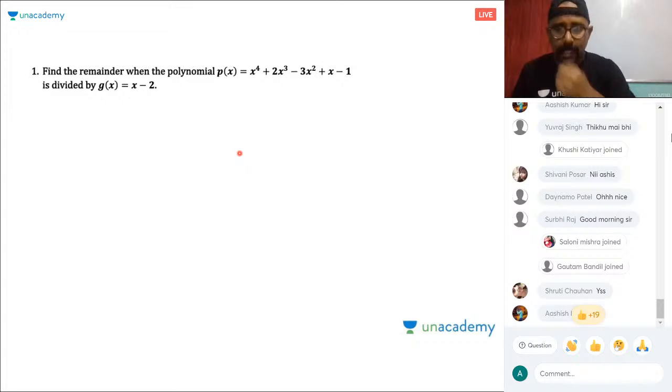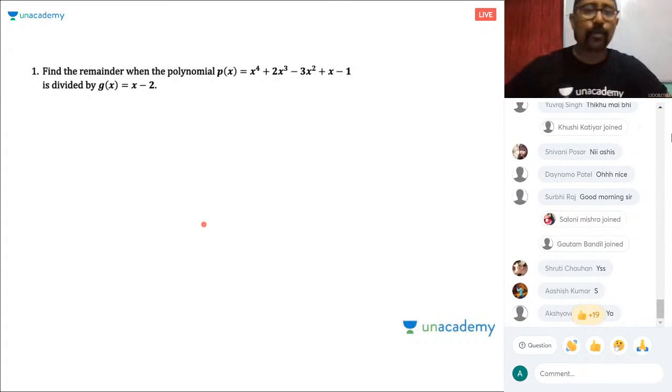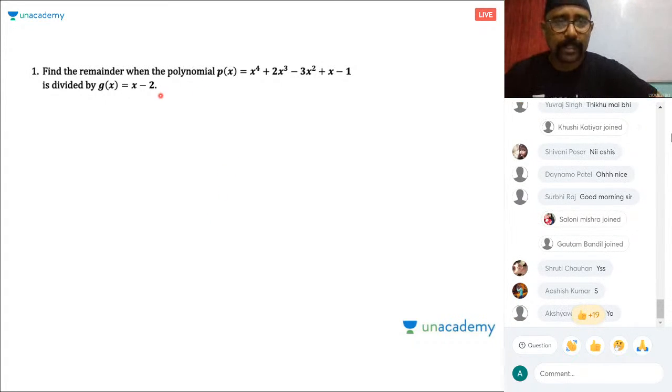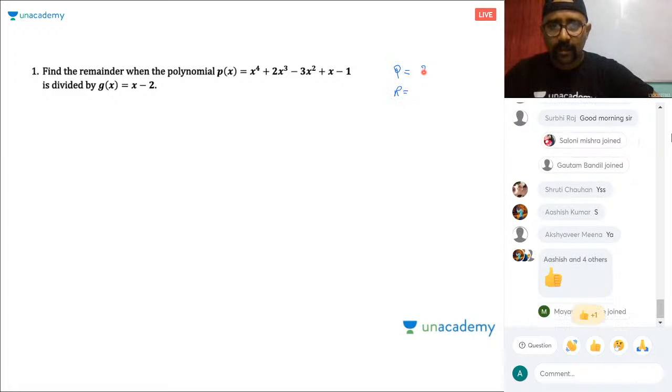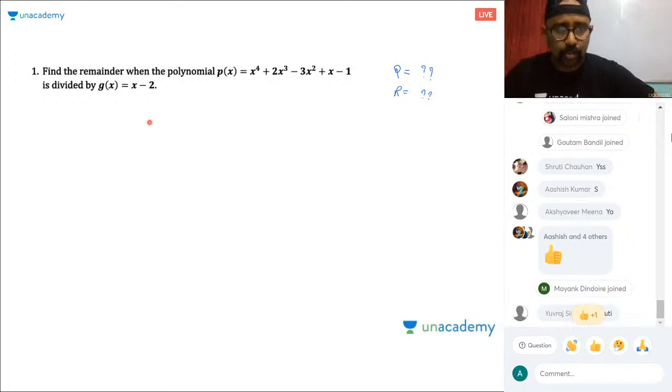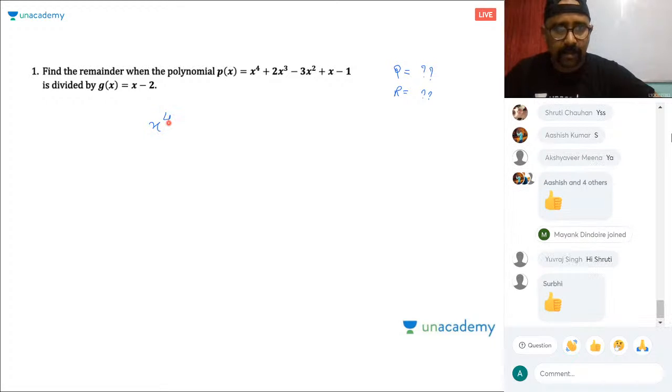So, this is the first sum. Those who know how to divide a polynomial by this, they can start doing this sum and give me the answer. The quotient and remainder is the answer. Give me the answer for quotient and remainder. So those who don't know, see this simple trick. So this is x4 plus 2x cube minus 3x square plus x minus 1.